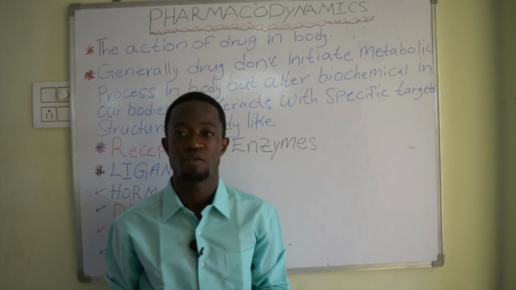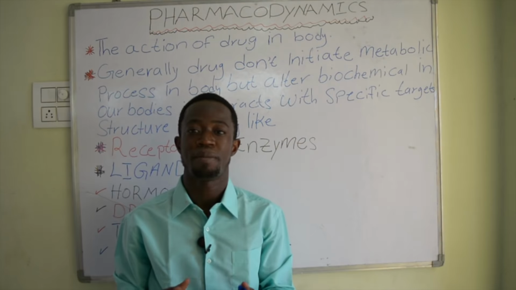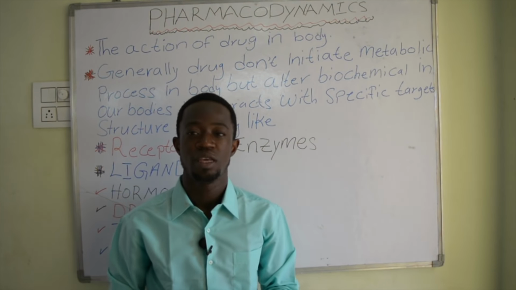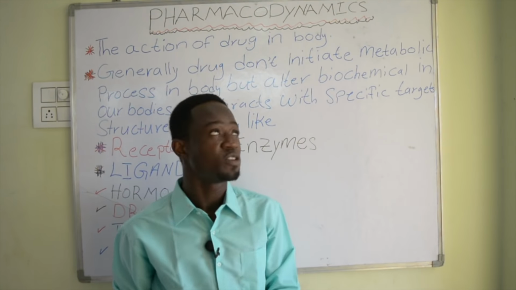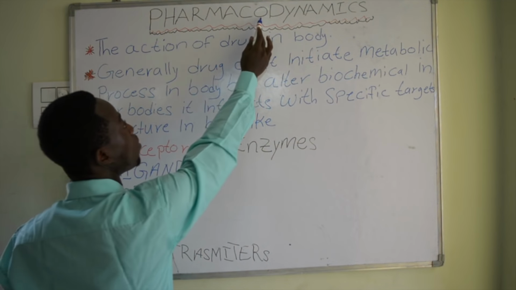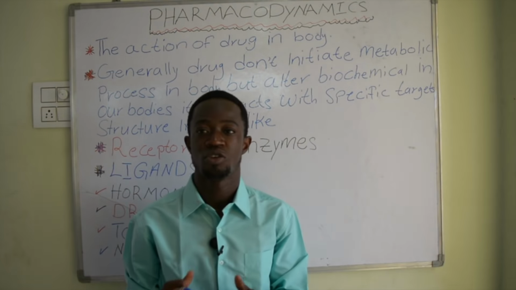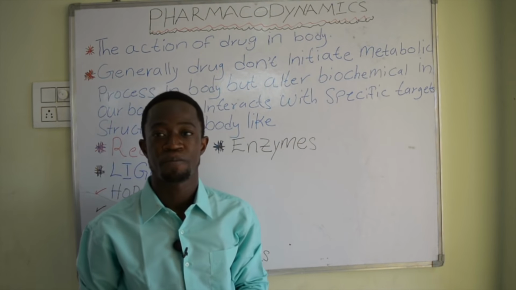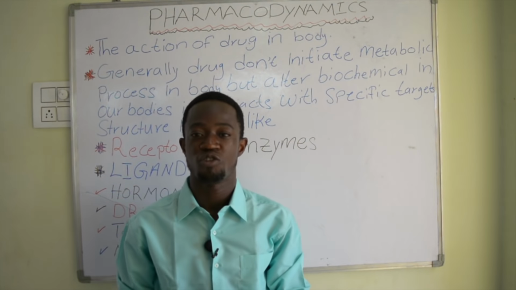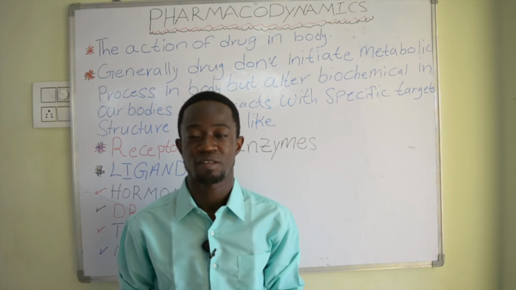Pharmacodynamics is a study of drugs' action on the biological system. In another word, what the drugs does to the body. Like we said, the word pharmacon means drugs, and dynamics means movement. So it is the movements of the drugs within the biological system.